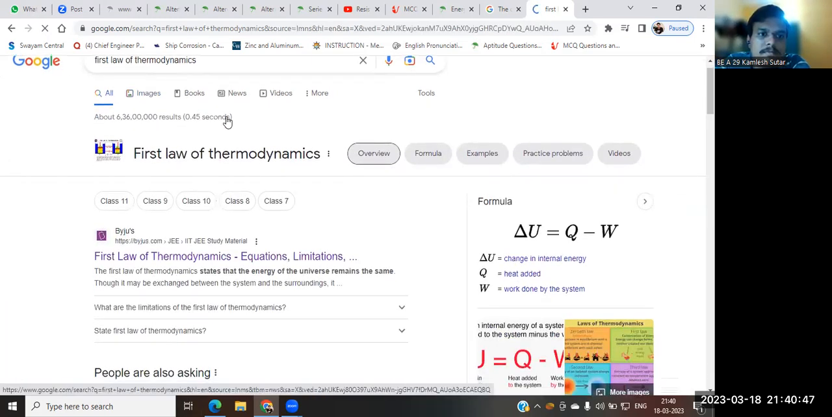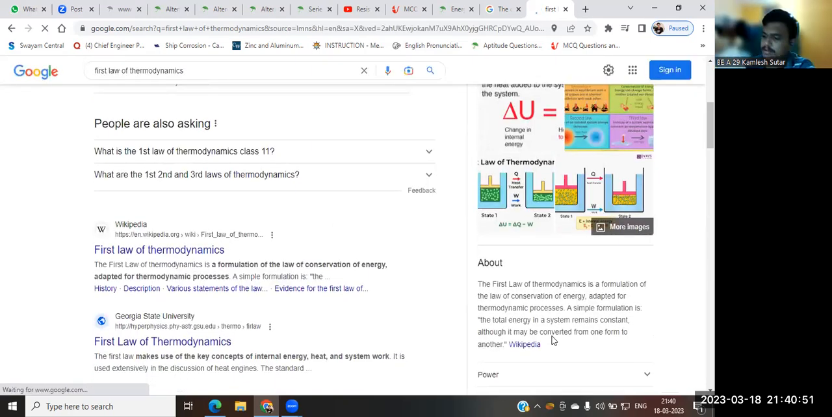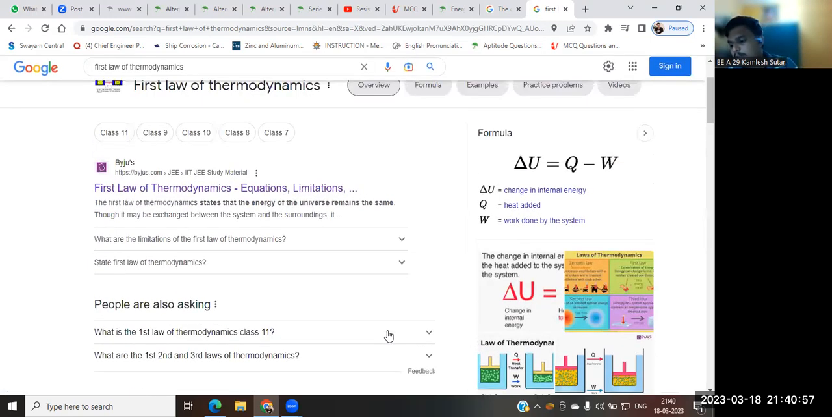The first law is one statement, and for the second law there are two statements. The first one is Kelvin-Planck, and the second one is Clausius. But if you just want to say it in one sentence, you can say heat will always flow from a hot body to a cold body, unless you are applying some external work to reverse the effect.